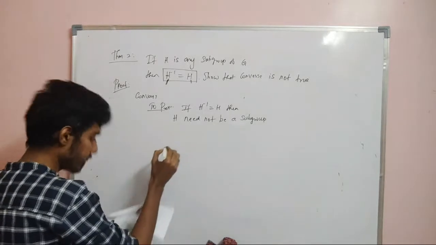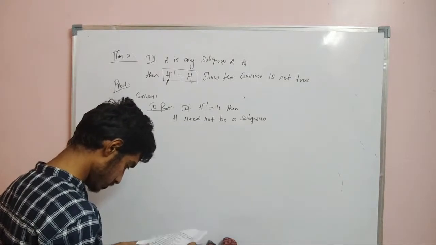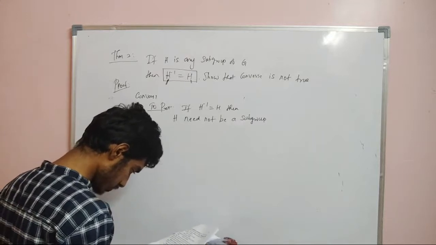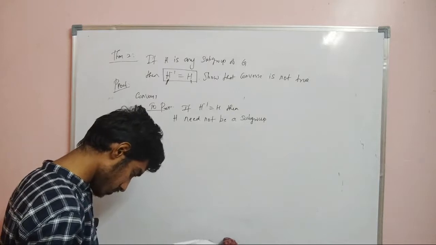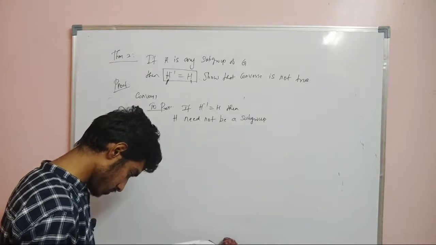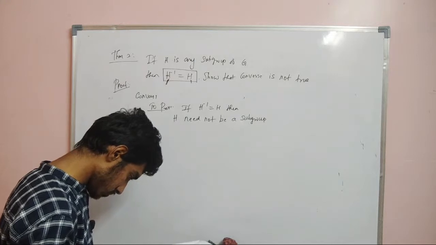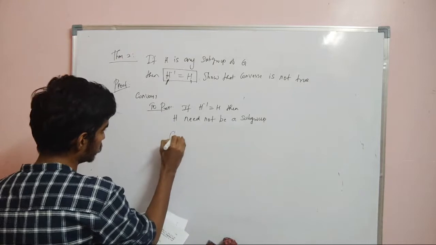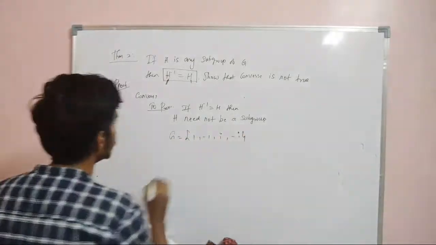Now let us take G to be 1, minus 1, i, minus i.